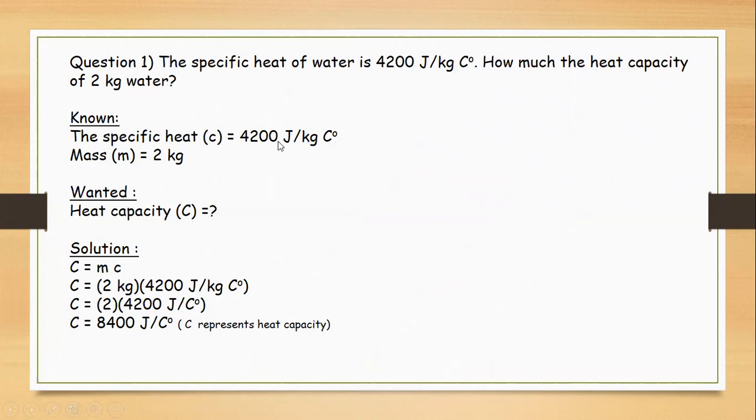Now the specific heat capacity of water is 4200. Mass is 2 kilograms. So the heat capacity will be m into C, and heat capacity is represented by the capital C. 2 into 4200, that is 8400 joules per Kelvin or per Celsius.